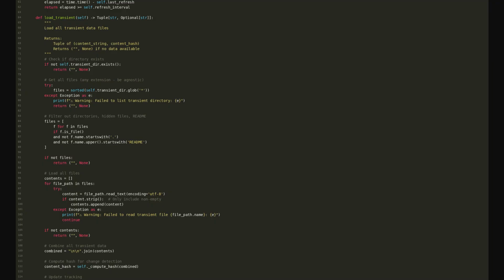Transient memory is Taya's sense of what body she is currently in. When she runs in the van, a file describing the van's GPS, radio, and climate controls is placed in the transient directory. When she runs on the robot chassis, a different file describes its sensors and actuators. At home, the home devices. The transient data manager reads every file in that directory, hashes the combined content, and checks every 5 minutes whether it has changed. If it has, the system message is rebuilt, so Taya's capabilities update live without restarting the process.